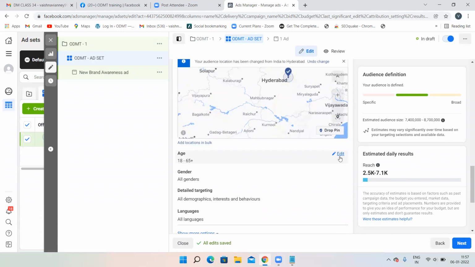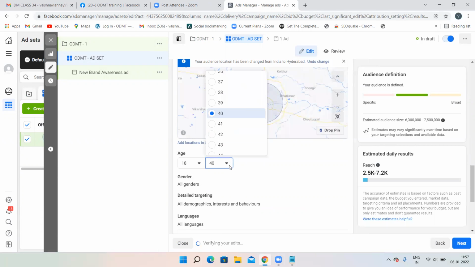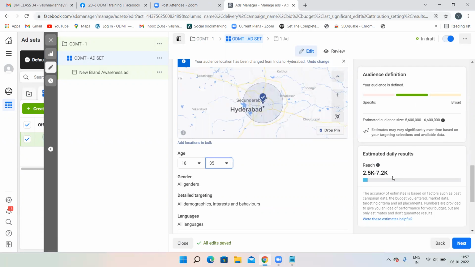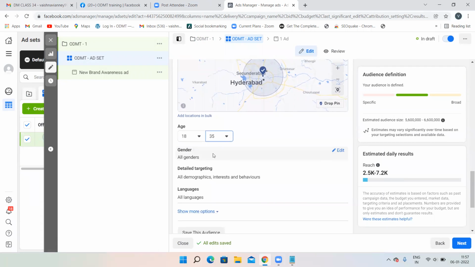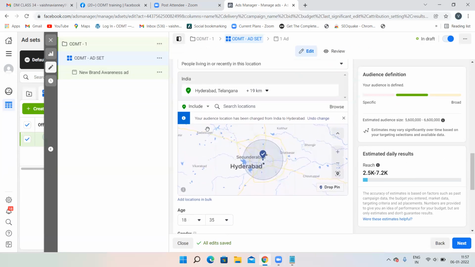Then age, if you want to edit the age, obviously I want to edit the age. I do not want to target 65 plus people. I want to target only up to 40 aged people or 30 aged people. So up to 35 I want to target. Can you see the reach over here? 2.5K to 7.2K he is telling. Now if you want to target only men or only women, it's up to you, or all. So age is done, gender is done, and we are done with location.